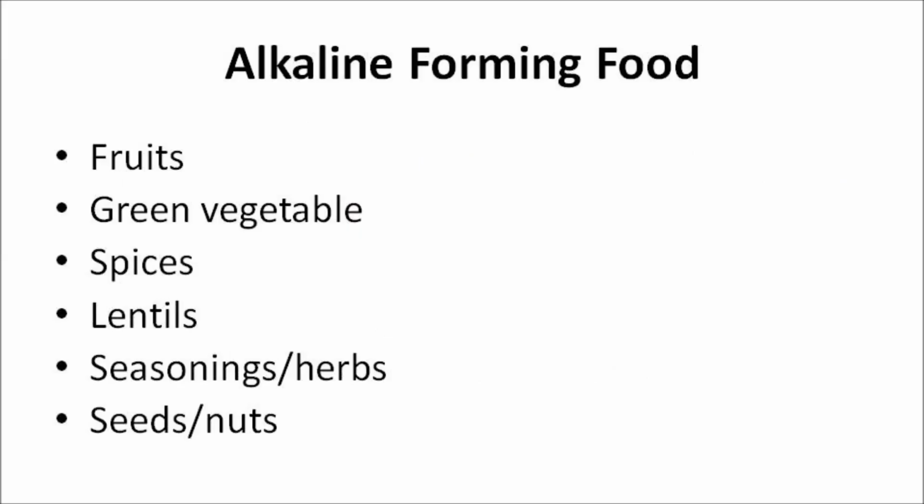Generally, alkaline-forming food consists of most fruits, green vegetables, spices, lentils, seasonings or herbs, and seeds and nuts. Whereas acid-forming food comprises meat, fish, poultry, eggs, grains, and legumes.